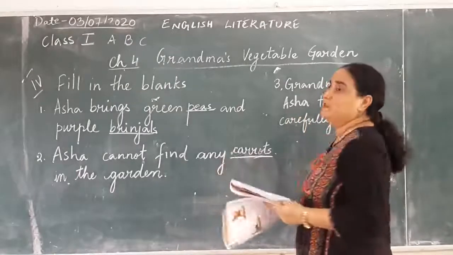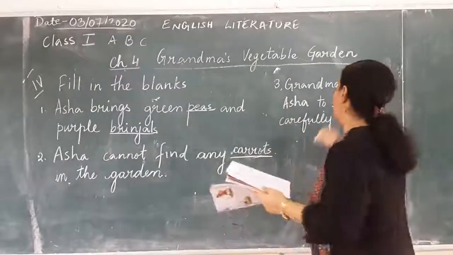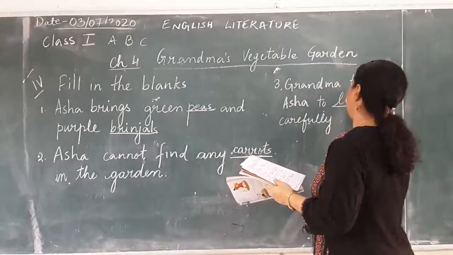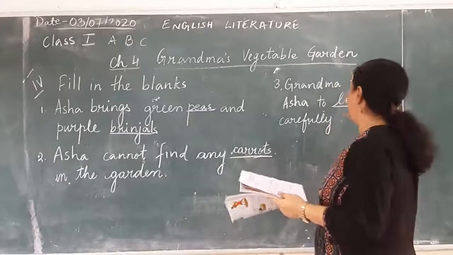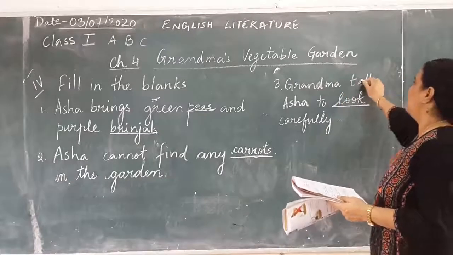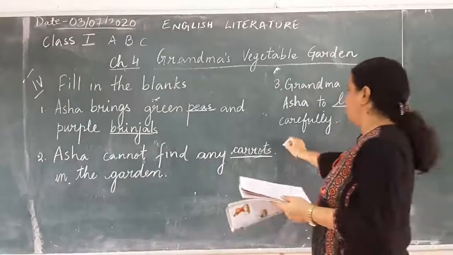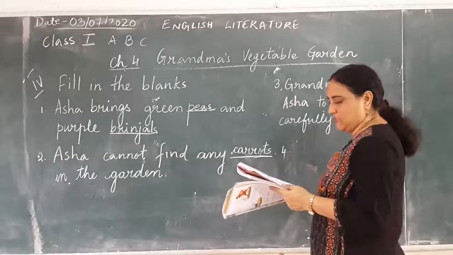So what does grandmother tell Asha to do? To go and look for the carrots carefully. So the word look will come over here. L-O-O-K, look. Grandma tells Asha to look carefully. Okay. The number 4 is Asha